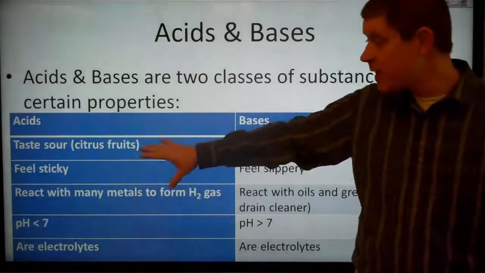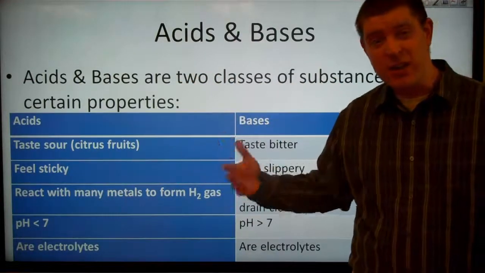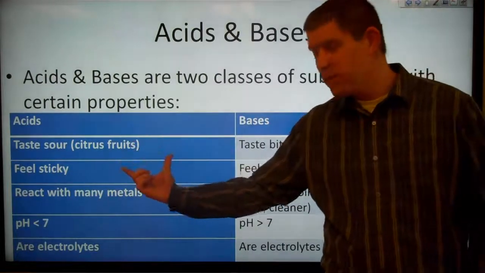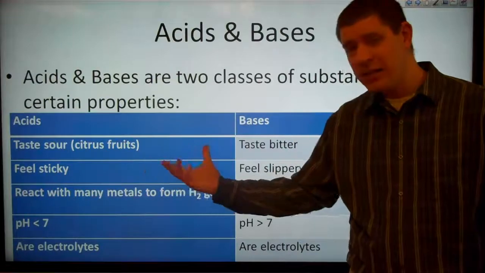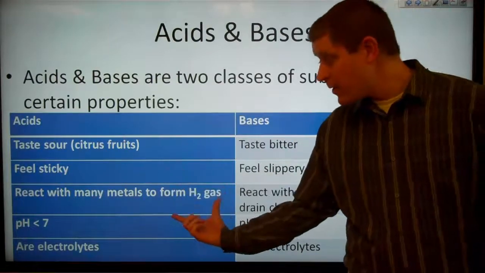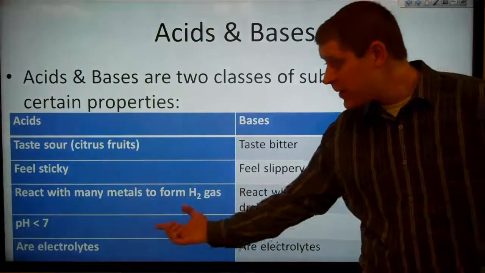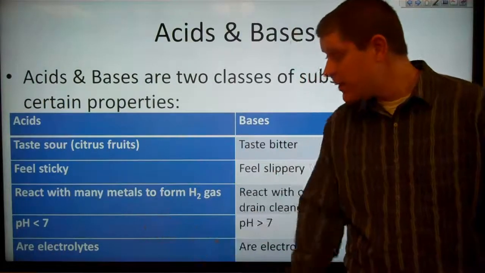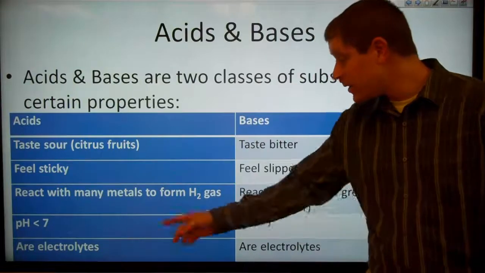Acids generally taste sour, so think of things like citrus fruits, lemons, limes, oranges. Acids feel somewhat sticky, at least compared to water. They react with many metals to form hydrogen gas. Acids have a pH less than 7, and acids are also electrolytes.